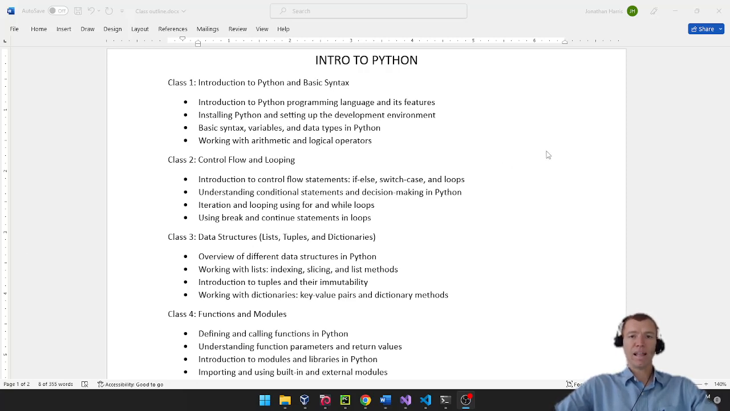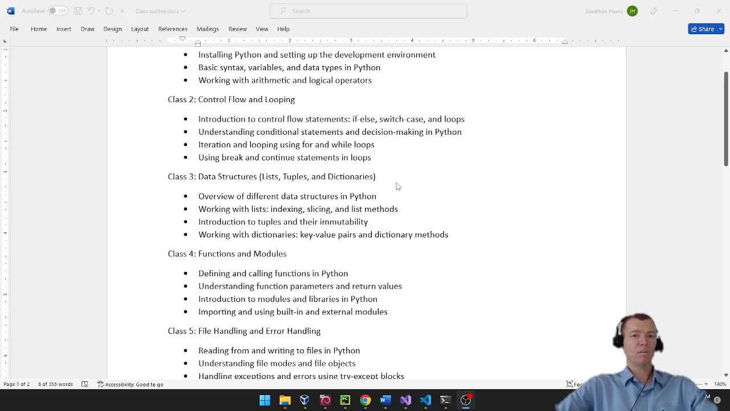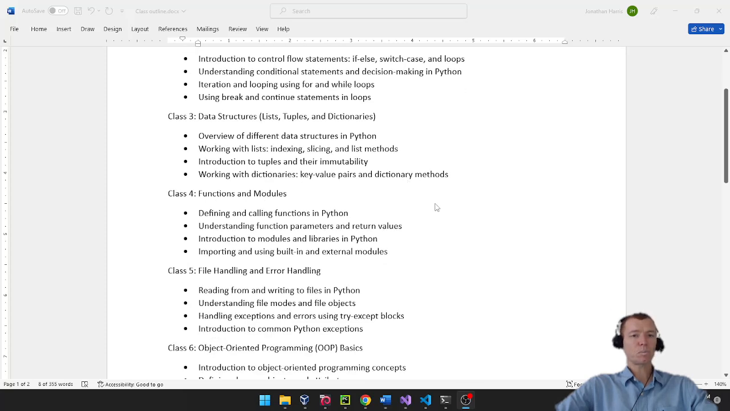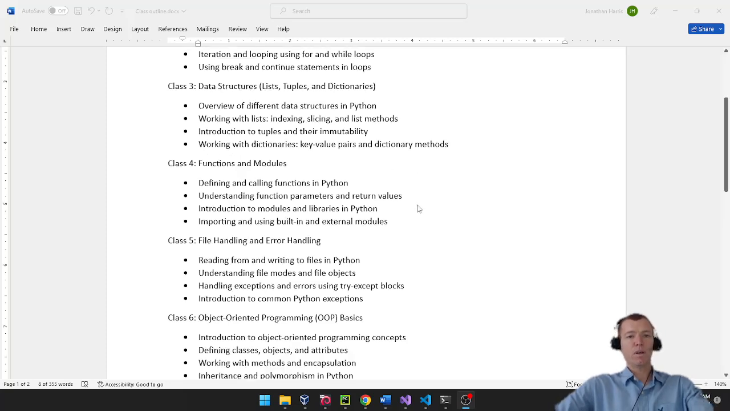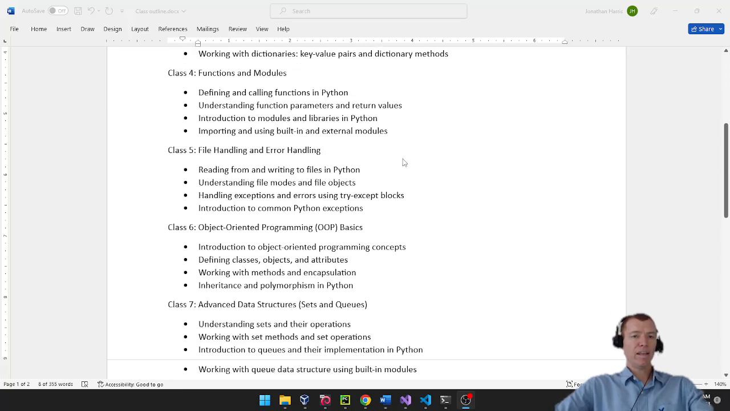The way I've got this class laid out, it is going to be a series of 10 classes. We'll start slow and build our way into understanding the fundamentals of Python, and we'll move through things like flow control, looping, look at some of the different data structures. We'll talk about breaking our code down into smaller things such as functions. Maybe we'll group a bunch of functions together and create modules and see how those translate into code reuse. We'll move into file handling and error handling.